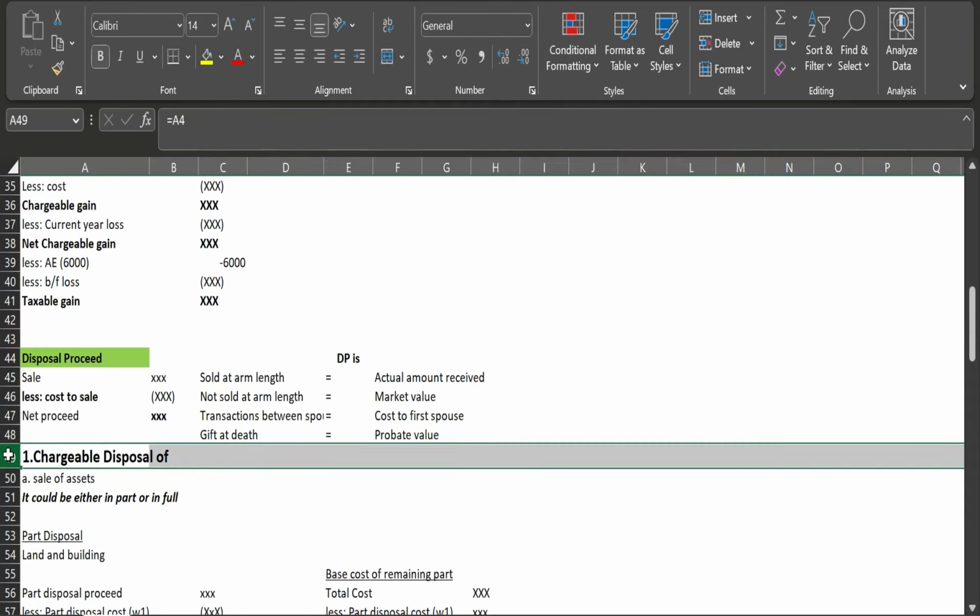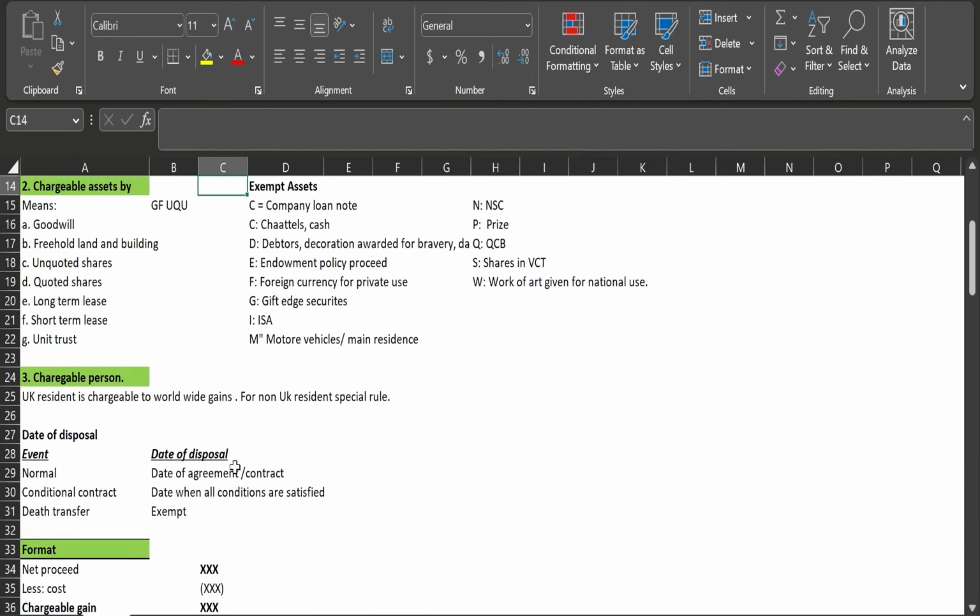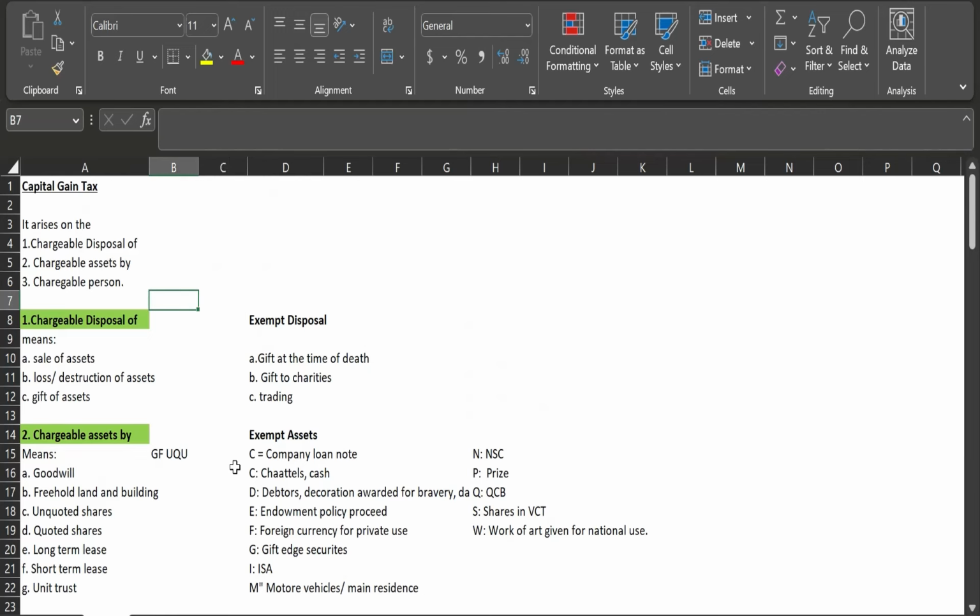If any cost has been incurred while purchasing those assets, that should also be deducted from the cost amount to arrive at the net, and we will deduct it from the net profit, I mean to say. Okay, so this is the format, what is to be deducted and what we should take as disposal proceeds. So now let's talk one by one about the chargeable disposal.